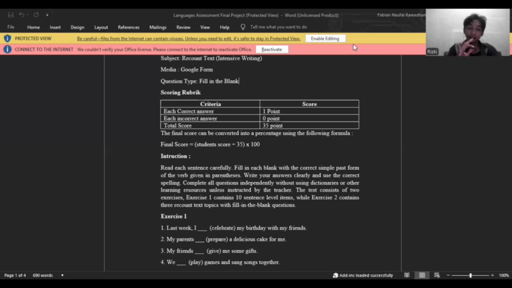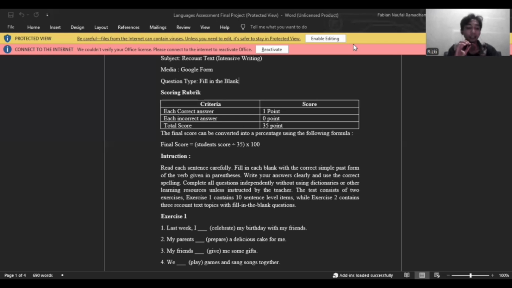Now, our assessment has a moderate level of authenticity. The topics such as holiday, marathon, and baking experience are based on real-life situations that are familiar to grade 8 students. This helps students connect the test with their own experience.